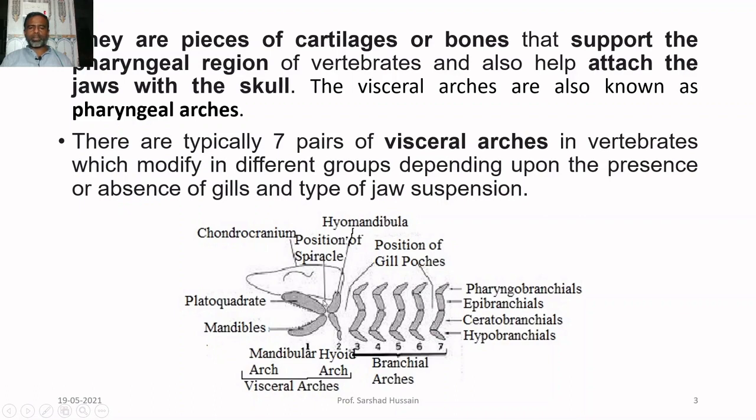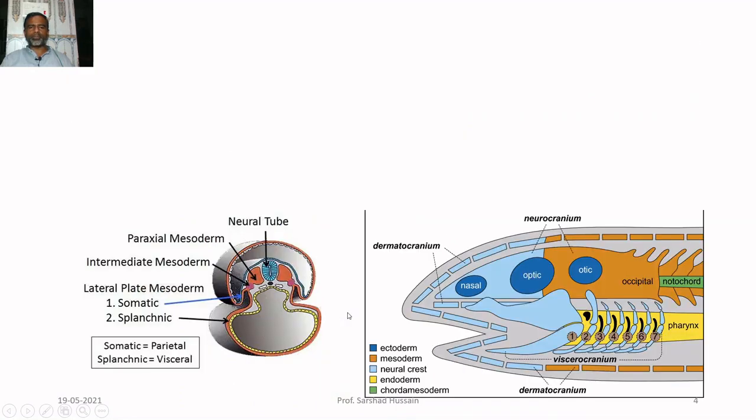Different animals have different types of jaws, and gills are not present in all animals. So depending upon the presence or absence of gills and the type of jaws, the visceral arches are of different types.